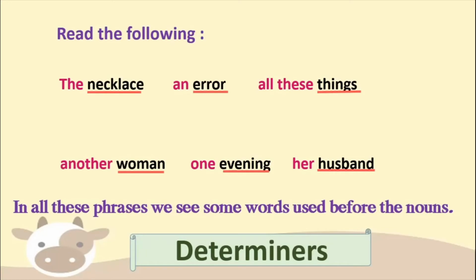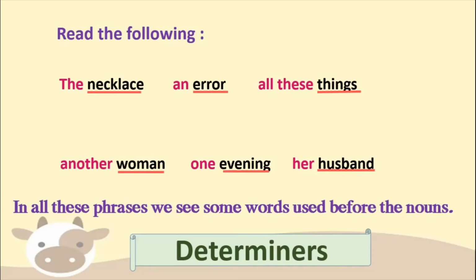Determine means give value to. So what is the meaning of determiners? These words that are used in the beginning of a noun phrase are called determiners. A noun phrase is a phrase which has got a noun. So what is the function of the determiner? What does the determiner try to do?